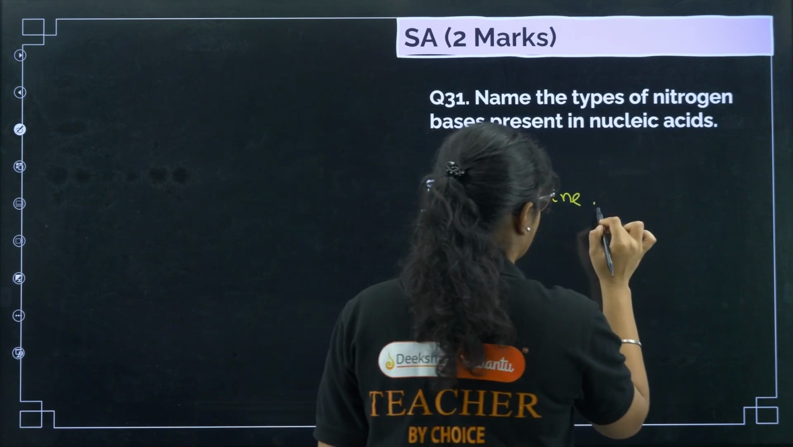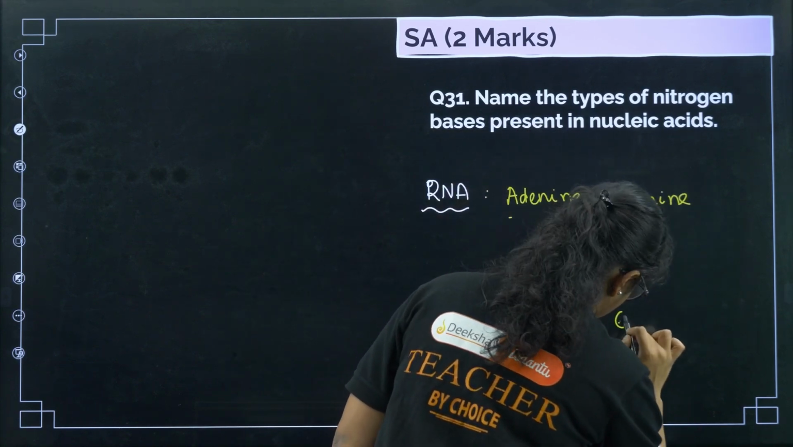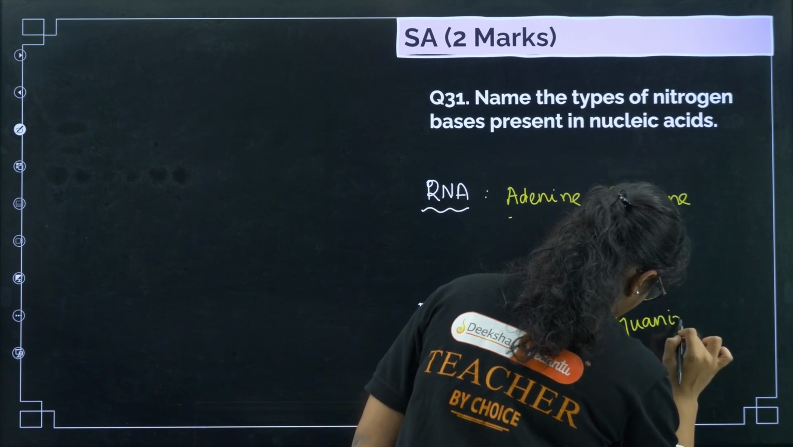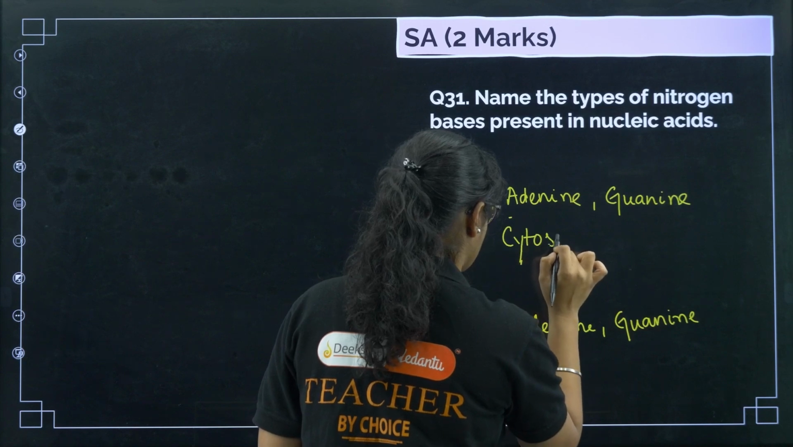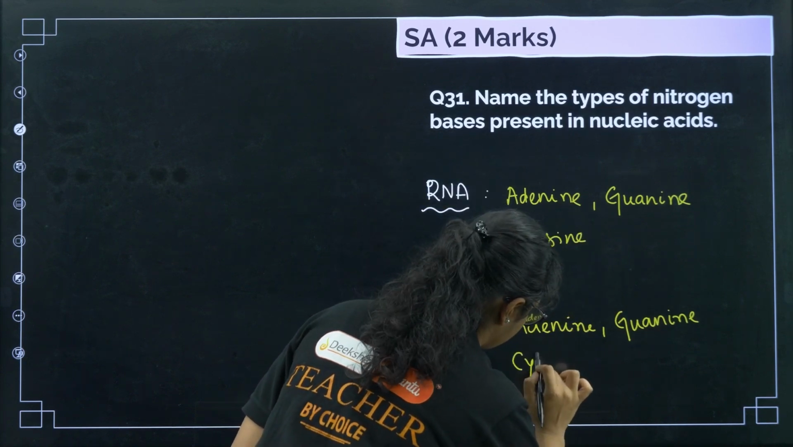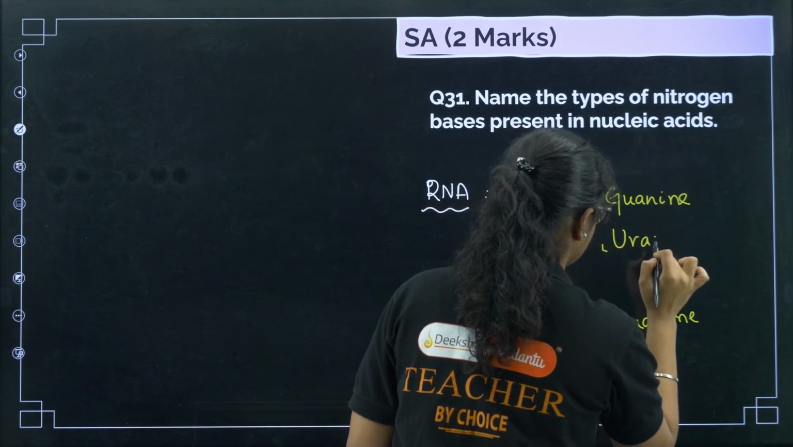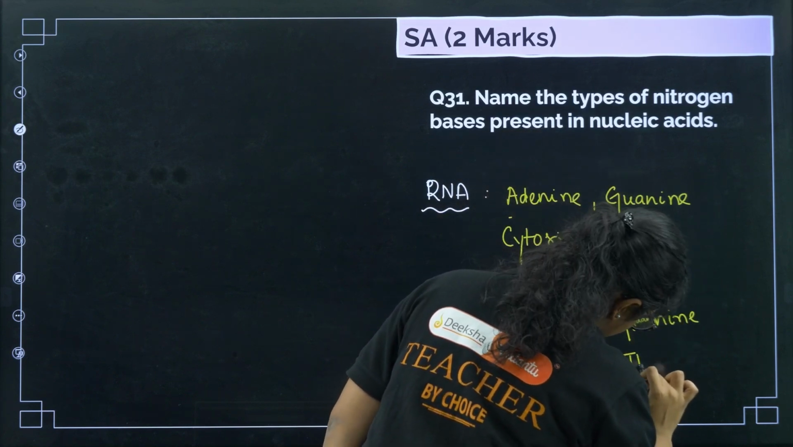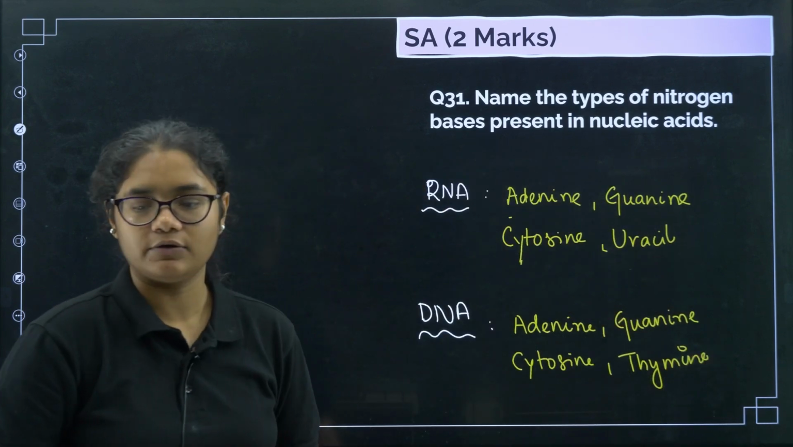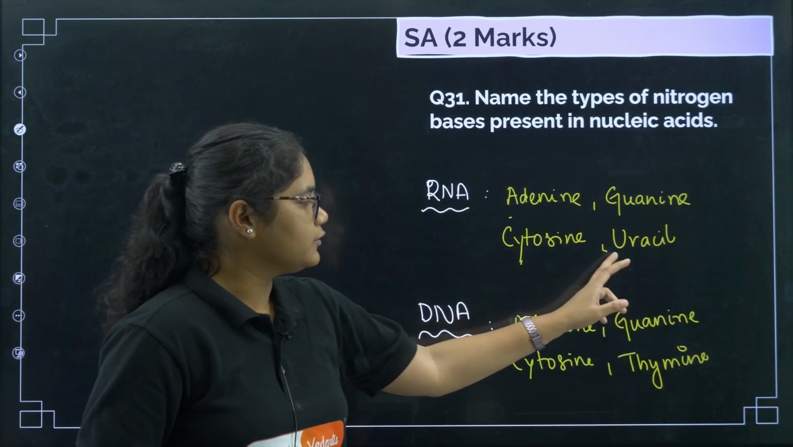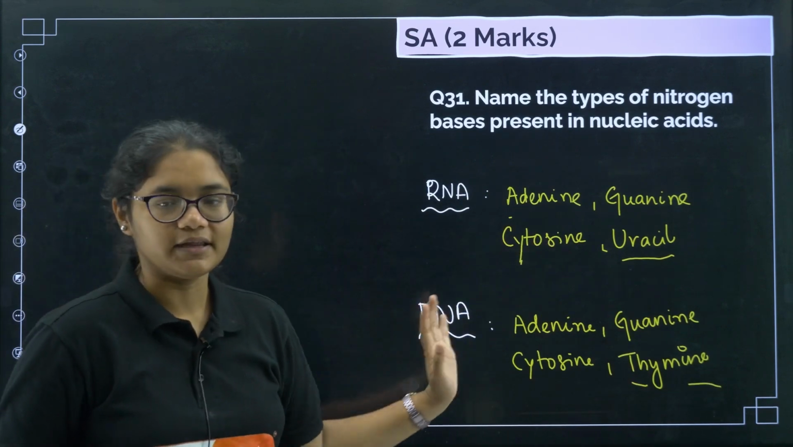Next we have guanine. Same here also, guanine is present. Next we have cytosine. Here also cytosine is present. Next here uracil is present, and here thymine is present. So there is one difference in the nitrogenous bases. In RNA uracil is present, whereas in DNA thymine is present. All other 3 are same.